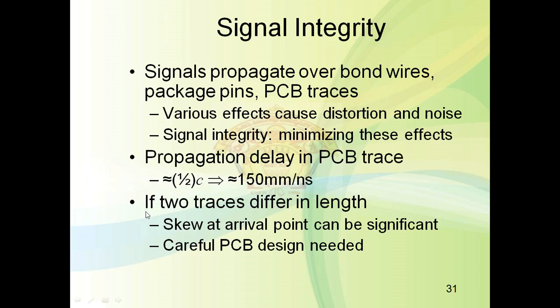If there are two traces of different length, it will introduce clock skew, that is, the signal will take different times to reach the destination. One track is a long distance and one track is a short distance. In such a case, the time required for the signal to arrive will be different, and it will cause clock skew and produce distortion.